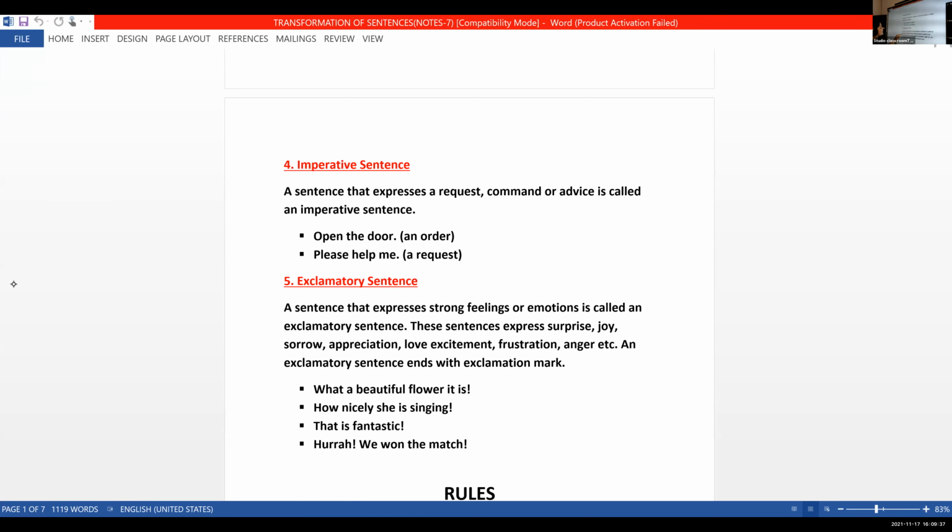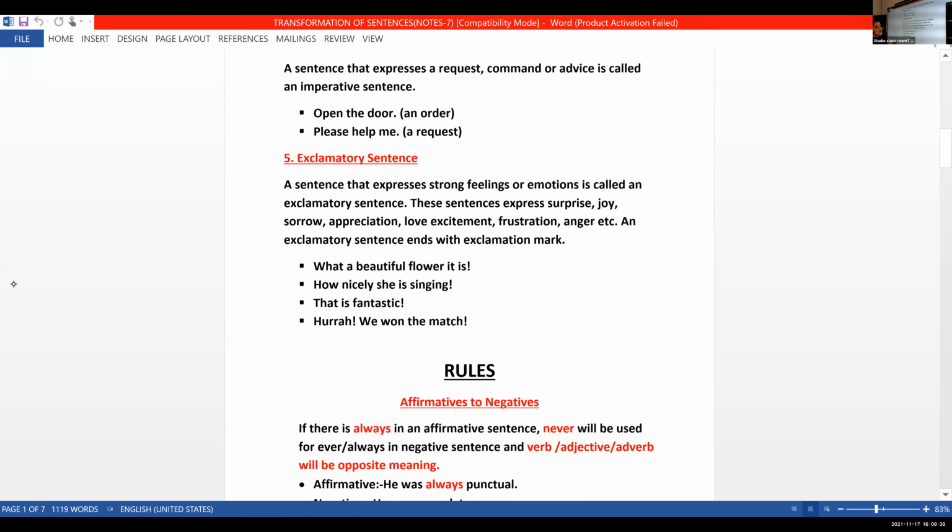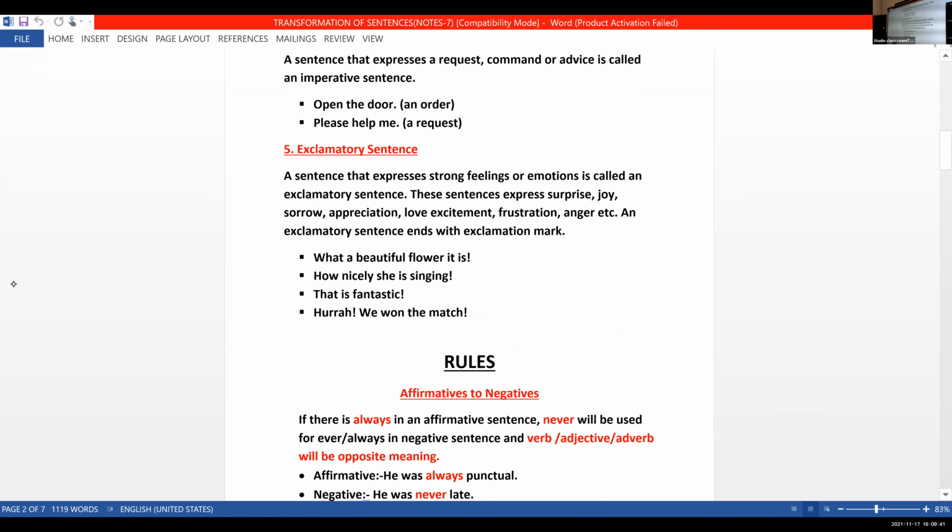The last one is exclamatory sentences. As you all know, for expressing surprise, joy, sorrow, appreciation, love, excitement, frustration, anger, we use these kinds of sentences, which normally end with an exclamation mark. What a beautiful flower it is. How nicely she is singing. That is fantastic.